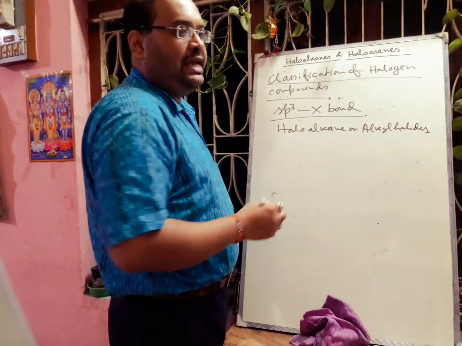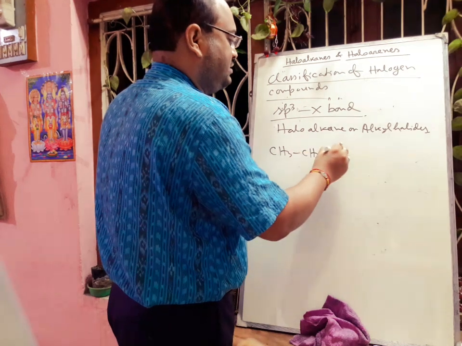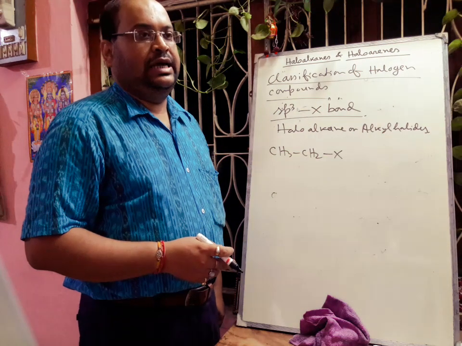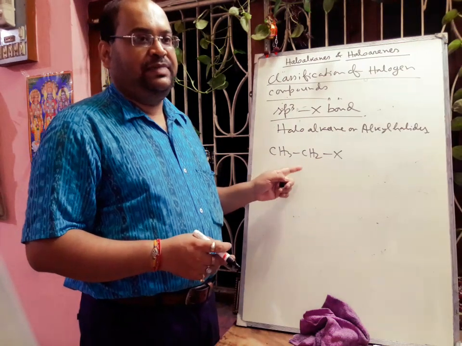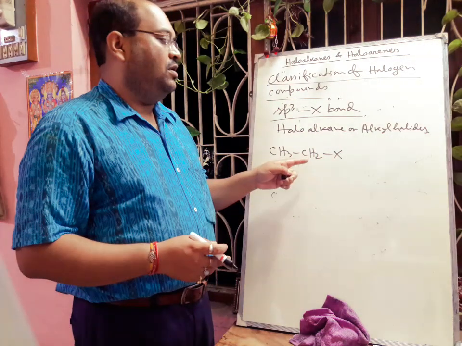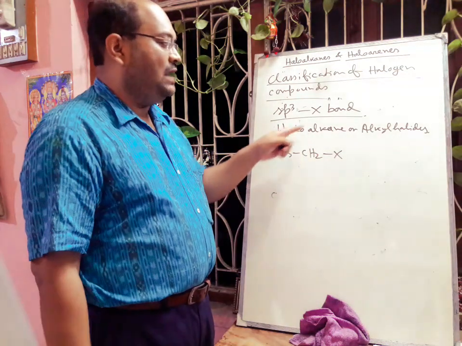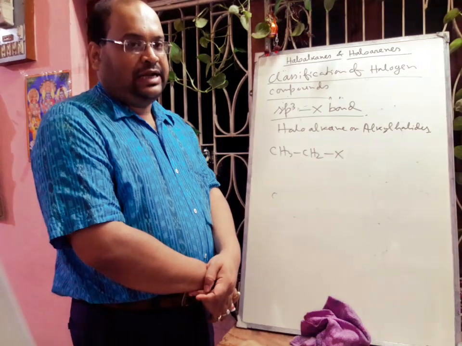We can think about the example of CH3CH2X. So this is the haloalkane or alkyl halide. Here one hydrogen atom of the alkane is replaced by one halogen atom, and these types of haloalkanes may be classified into 3 categories.